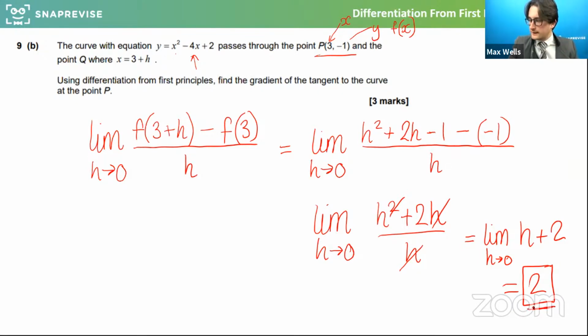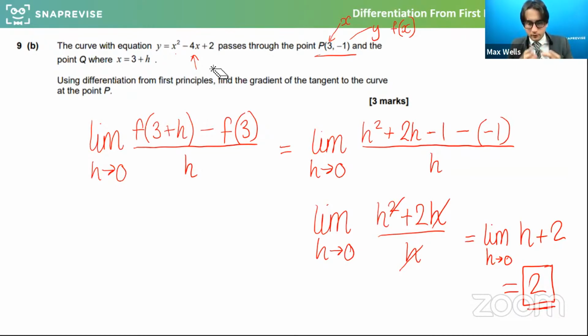So what you can basically do is you could, of course, differentiate this without first principles and go 2x minus 4, and then I sub 3 in, and it spits out 2. And that saves all this work from the question. I fully appreciate that. But what it's getting us to do from first principles is go through and plug in 3 plus h and 3 as the point that we're comparing to.